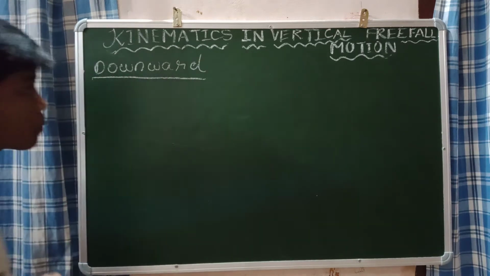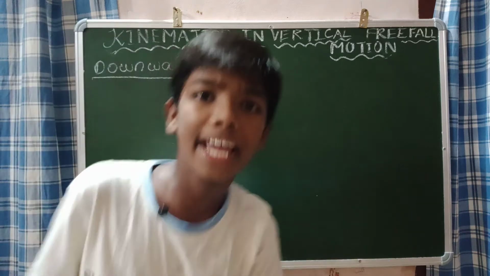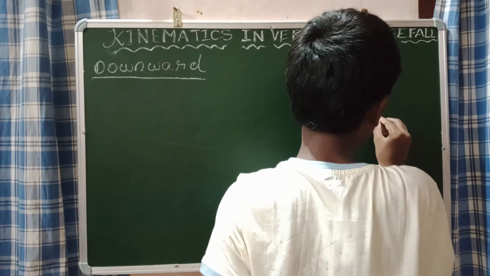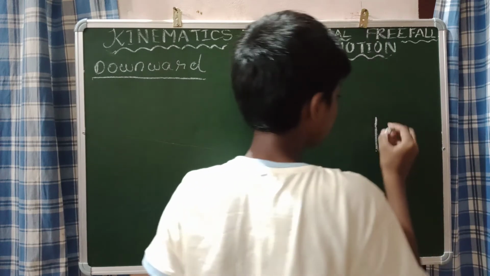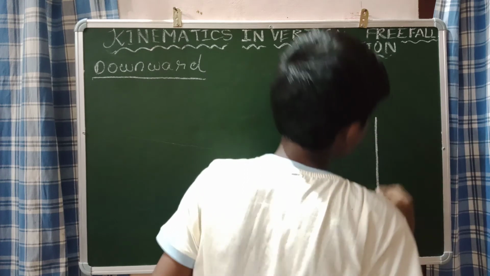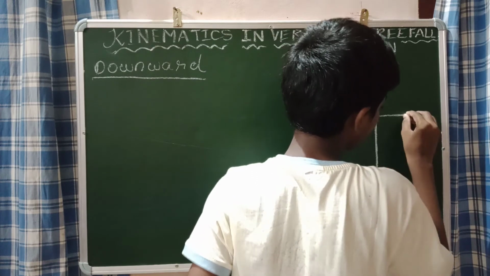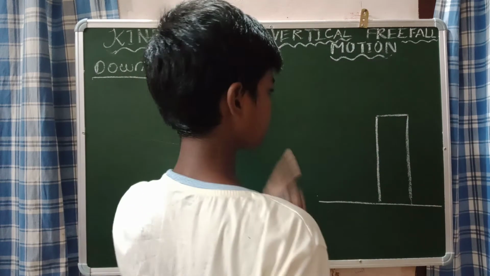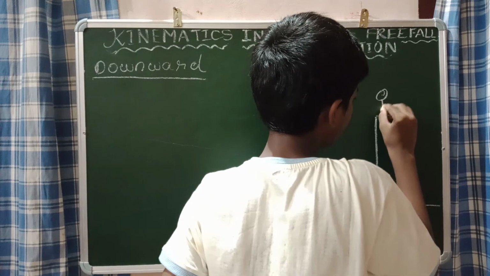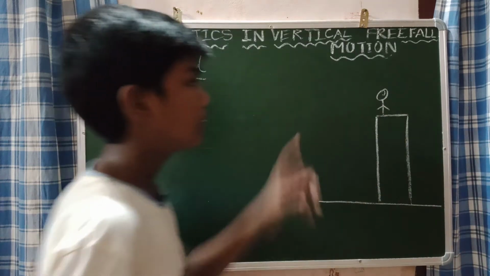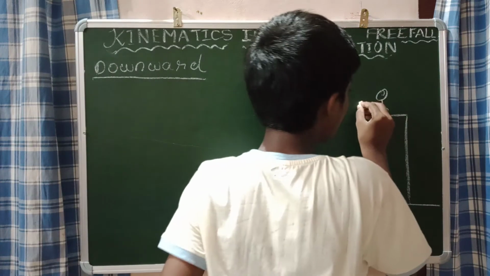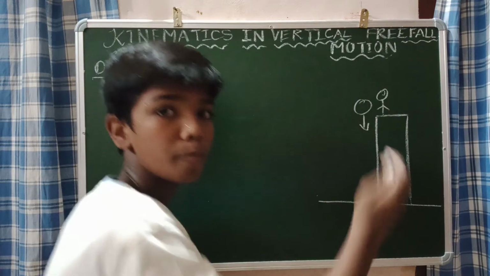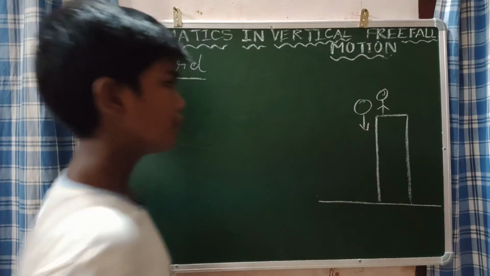what will happen? What are the parameters that we will take? Let us draw the diagram for when an object is thrown downward. Let us take a person standing on the top of a building. This is the building. This is the ground level. A person was standing here. What this person was doing is just throwing a ball downward. This is the ball. I am representing the direction in which the ball is thrown, okay? He is throwing the ball downward.